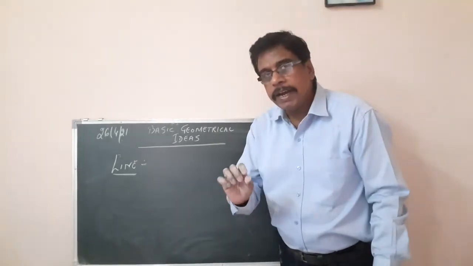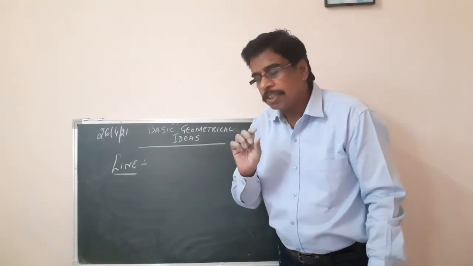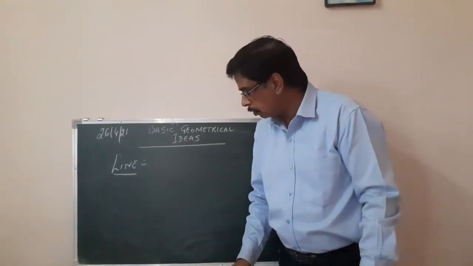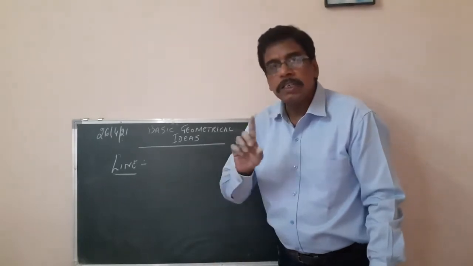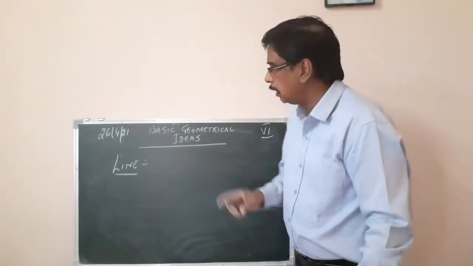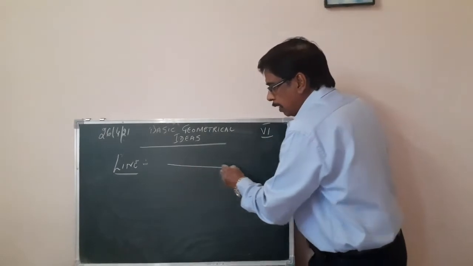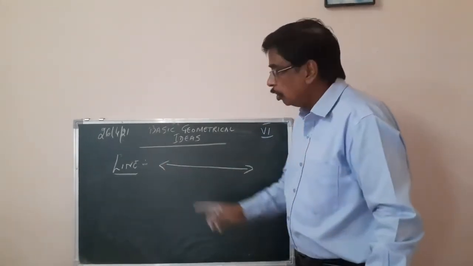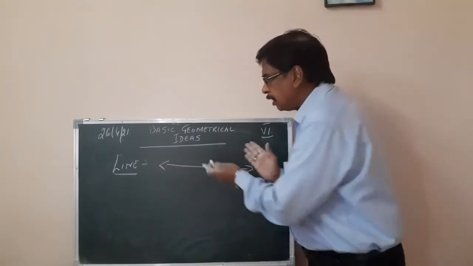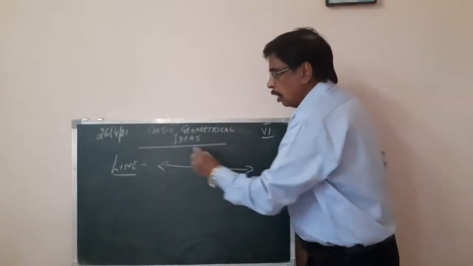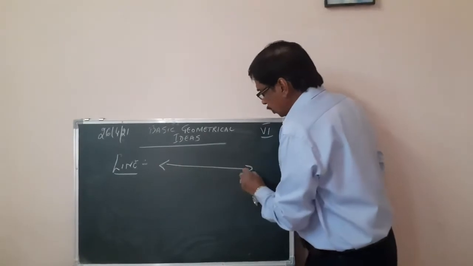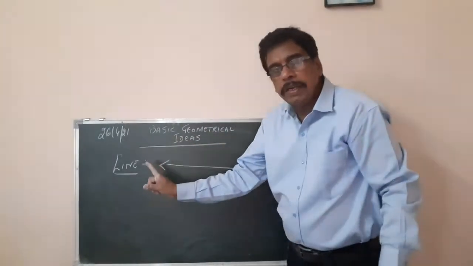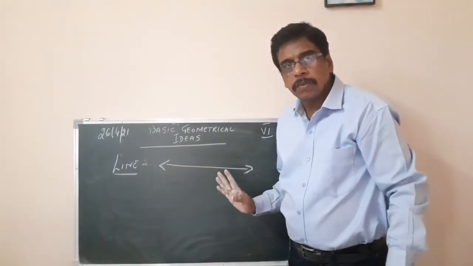The basic idea of a line is that it has straightness and it extends indefinitely in both directions. It is marked by arrows on either side. So suppose you have a line here, this is a line, arrow on either side. It extends indefinitely in both directions. This arrow shows that this side goes on. It does not have a beginning or an end.